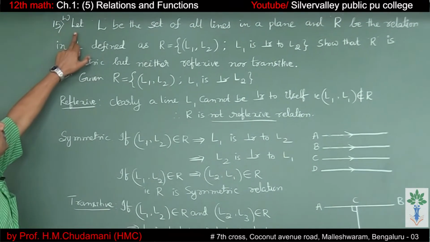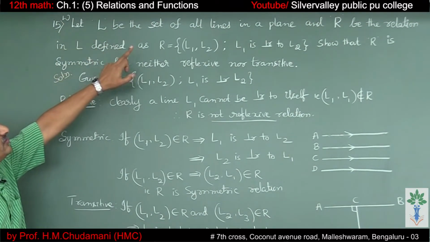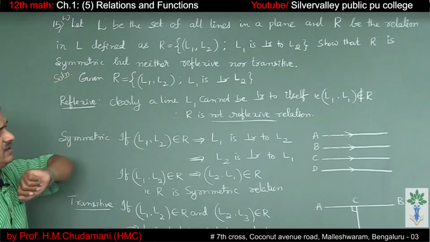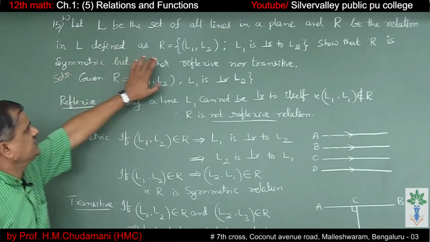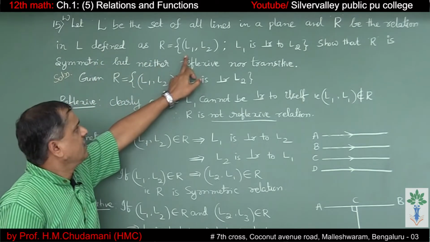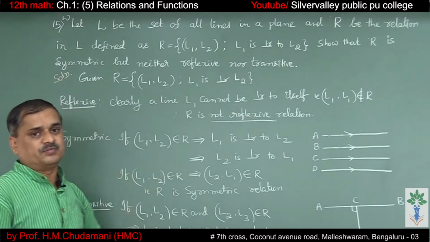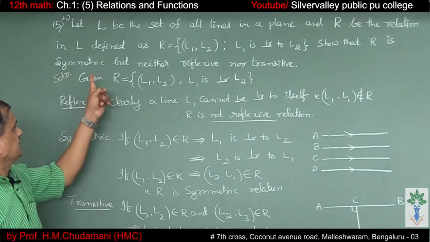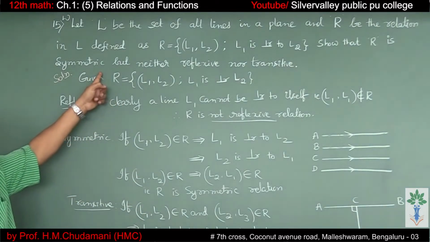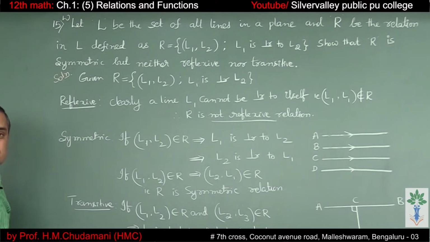15th one, worked example. Let L be the set of all lines in a plane and R be a relation defined like this. R is equal to L1 comma L2 such that L1 is perpendicular to L2. Show that the relation R is symmetric but neither reflexive nor transitive, we are supposed to show.